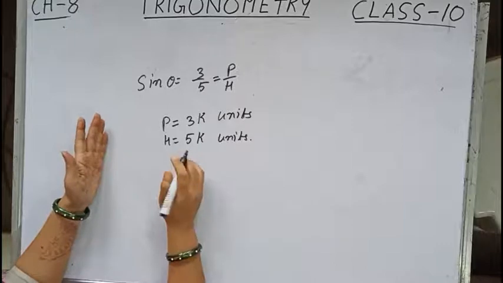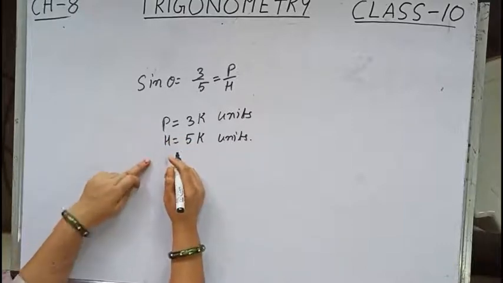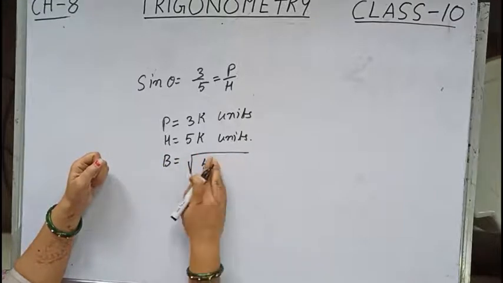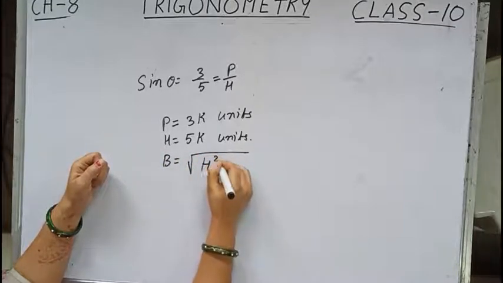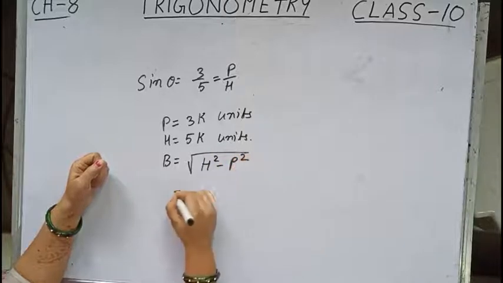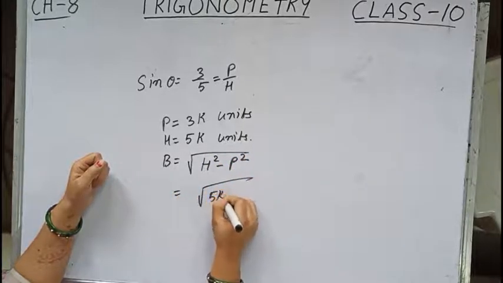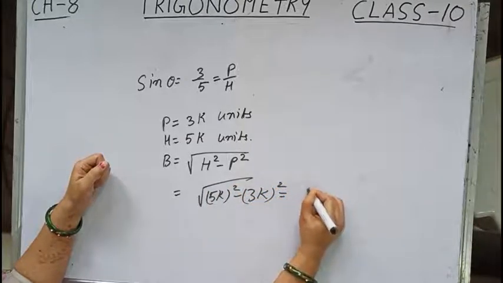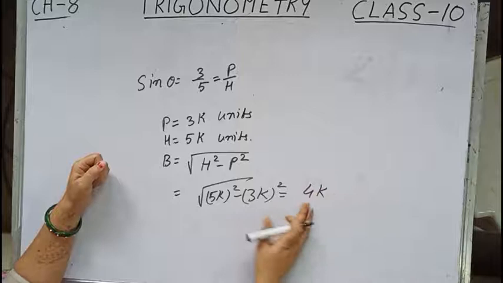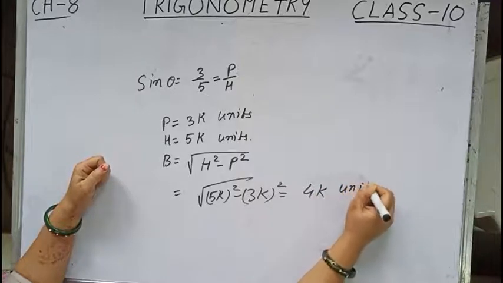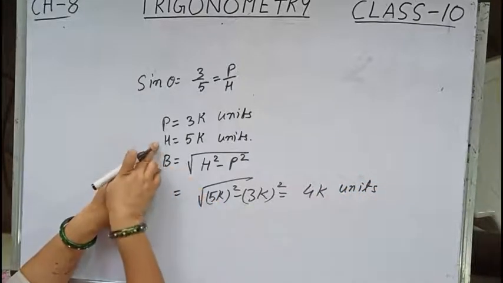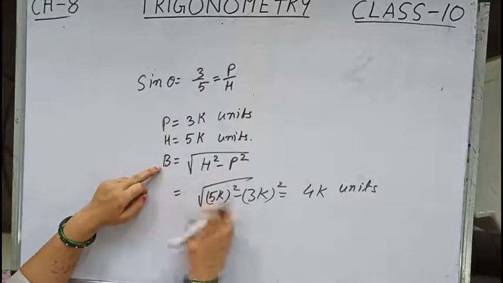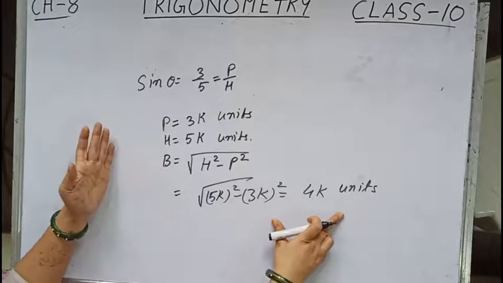Okay, now we have to find the other value. We have p, h, and let us find b. Now you will be finding b as how much, children? Using Pythagoras theorem, b equals square root of h square minus p square, which is 5k whole square minus 3k whole square. When you solve, you will get 4k units. So we have got the perpendicular and hypotenuse from the value of sin theta, and the base we have calculated by Pythagoras theorem.